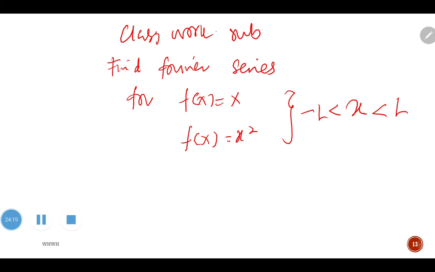You just have to redo it again, and for some you need to expand the integration and so on. If you understand this lecture very well, it won't take you a long time to solve that. Okay, just make use of the properties that we have discussed, especially on the even and odd. Then it will make your life very easy. Okay, so that's all for the first part of the video.